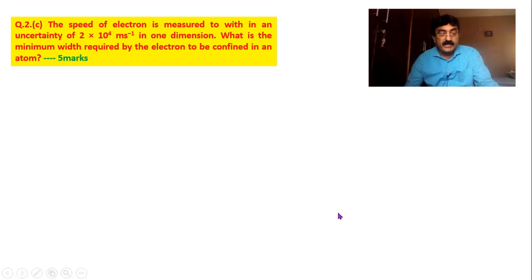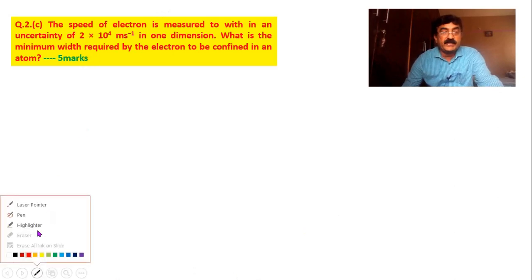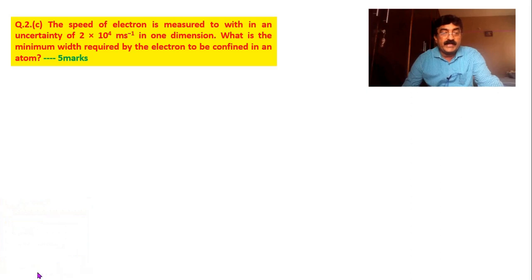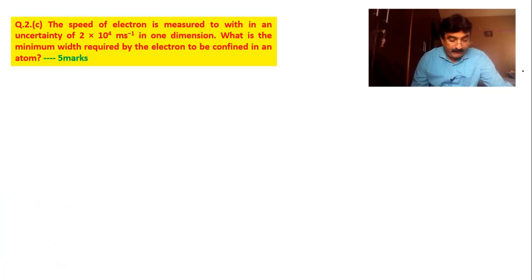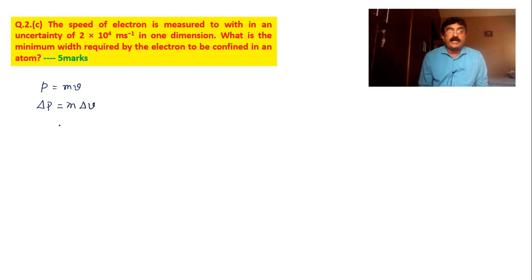I repeat, in this problem, delta V is given as 2 into 10 power 4. Width means delta X. I shall find out delta X. Well, I go ahead like this. First I will calculate P and V. You know the relation between P and V. What is P here? P is nothing but momentum, mass into velocity. Differentiate, that is delta P is equal to m into delta V.